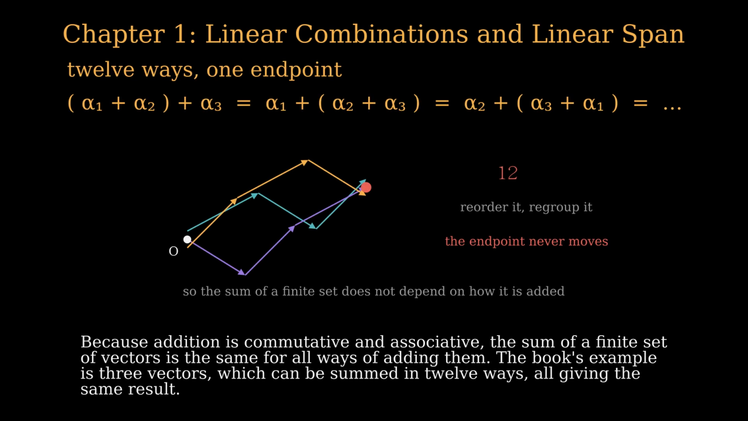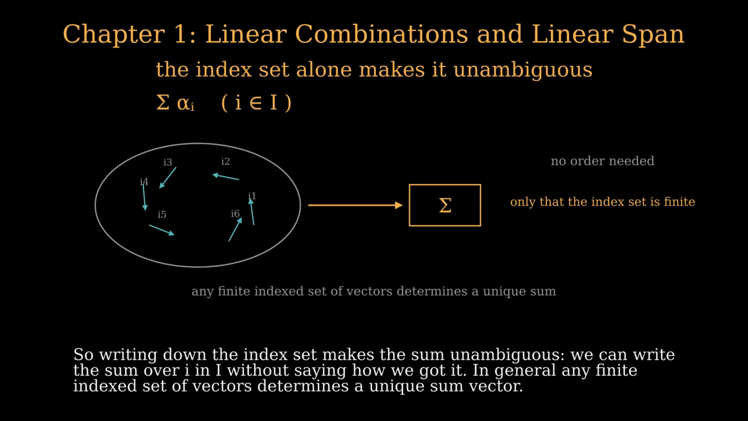Because addition is commutative and associative, the sum of a finite set of vectors is the same for all ways of adding them. The book's example is 3 vectors, which can be summed in 12 ways, all giving the same result. So writing down the index set makes the sum unambiguous. We can write the sum over I without saying how we got it. In general, any finite index set of vectors determines a unique sum vector.